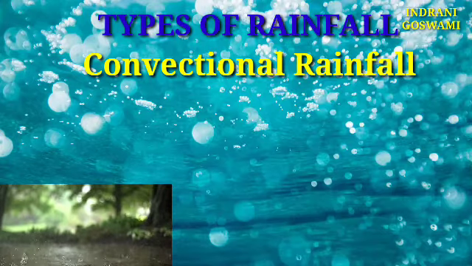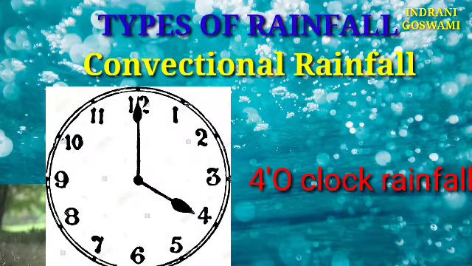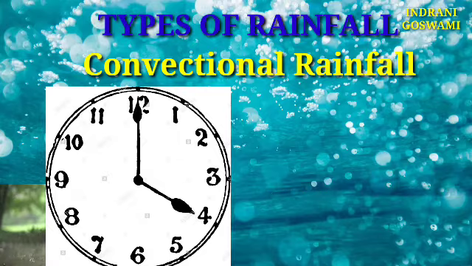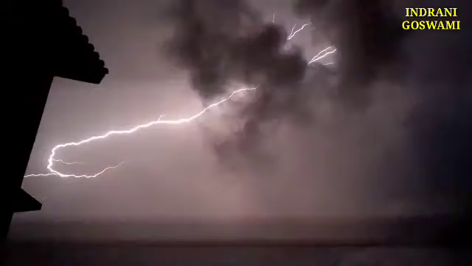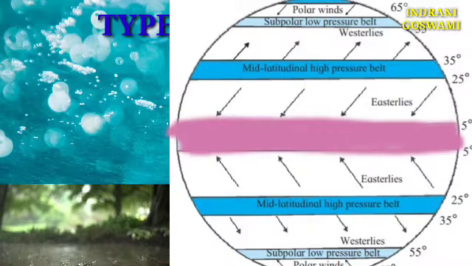This type of rainfall occurs in the afternoon at about 4 o'clock, and it is also known as the 4 o'clock shower. Such rainfall is also accompanied by thunder as well as lightning, and it occurs daily in the equatorial region. They receive an annual amount of rainfall of more than 200 centimeters. So again, which region is highly dominated by convectional rainfall? The answer is the equatorial region. And what is the amount? It is 200 centimeters.